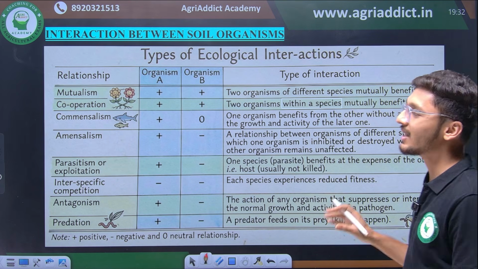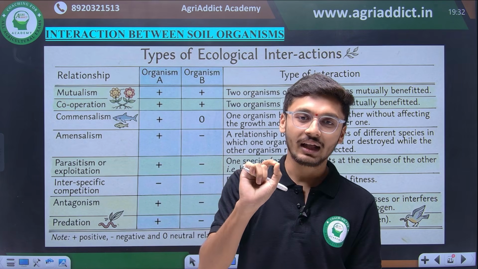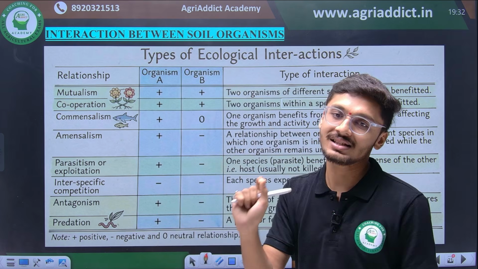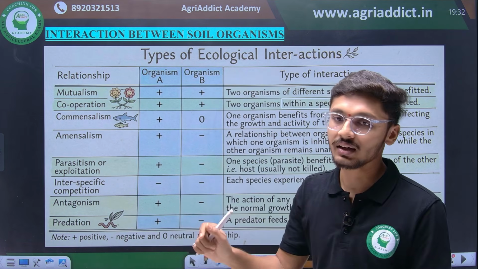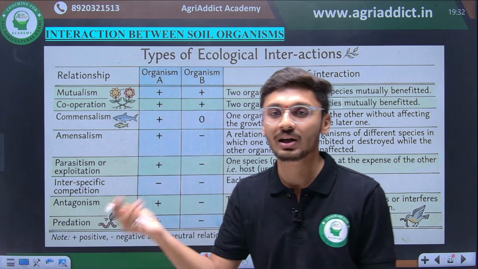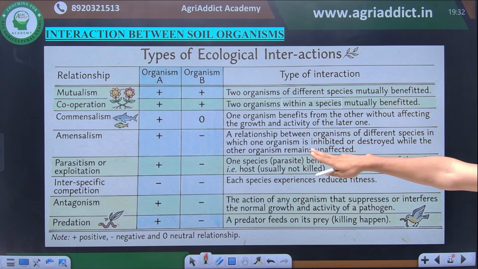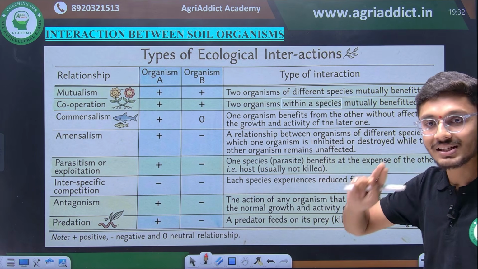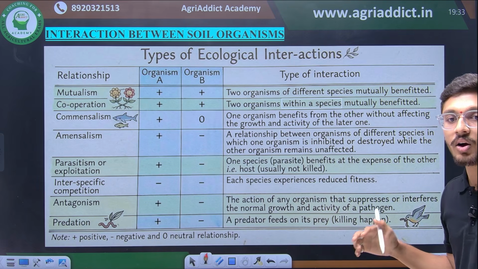And then we have amensalism. The exact opposite of commensalism, an antagonistic relationship, is amensalism, that is a plus-minus relationship, where one organism benefits and because of that the other organism suffers loss, and such a relationship is amensalism. Amensalism is a relationship between organisms of two different species in which one organism's growth is inhibited and destroyed while the other organism remains unaffected or advantaged.